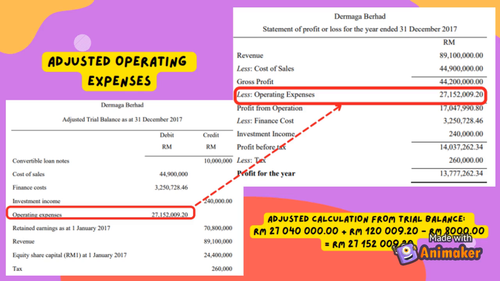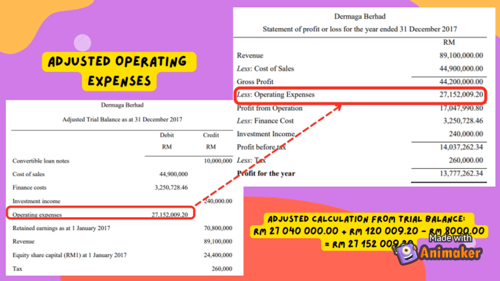The original amount from the trial balance is 27,040,000. As we have done some adjustment to the requirement involved, we need to add the amount which is 12,009.20 and minus with 8,000. So the total for the new operating expenses in the adjusted trial balance will be RM27,015,209.20, and this amount will be transferred to the statement of profit and loss for Dermaga Berhad for the year ended 31 December 2017 under the operating expenses component.